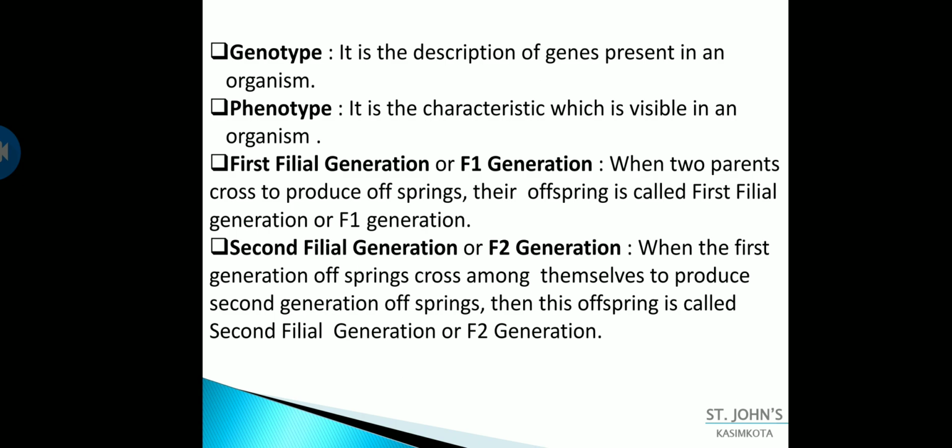Next, coming to phenotype. Phenotype is the character which is visible in an organism. It is what is shown externally, or physically outside. For example, phenotypically, if a person is taller, shorter, stout or thin, all these are phenotypes, characters that are shown externally. The genes that are responsible for tallness are called the genotype. So that is genotype and phenotype.